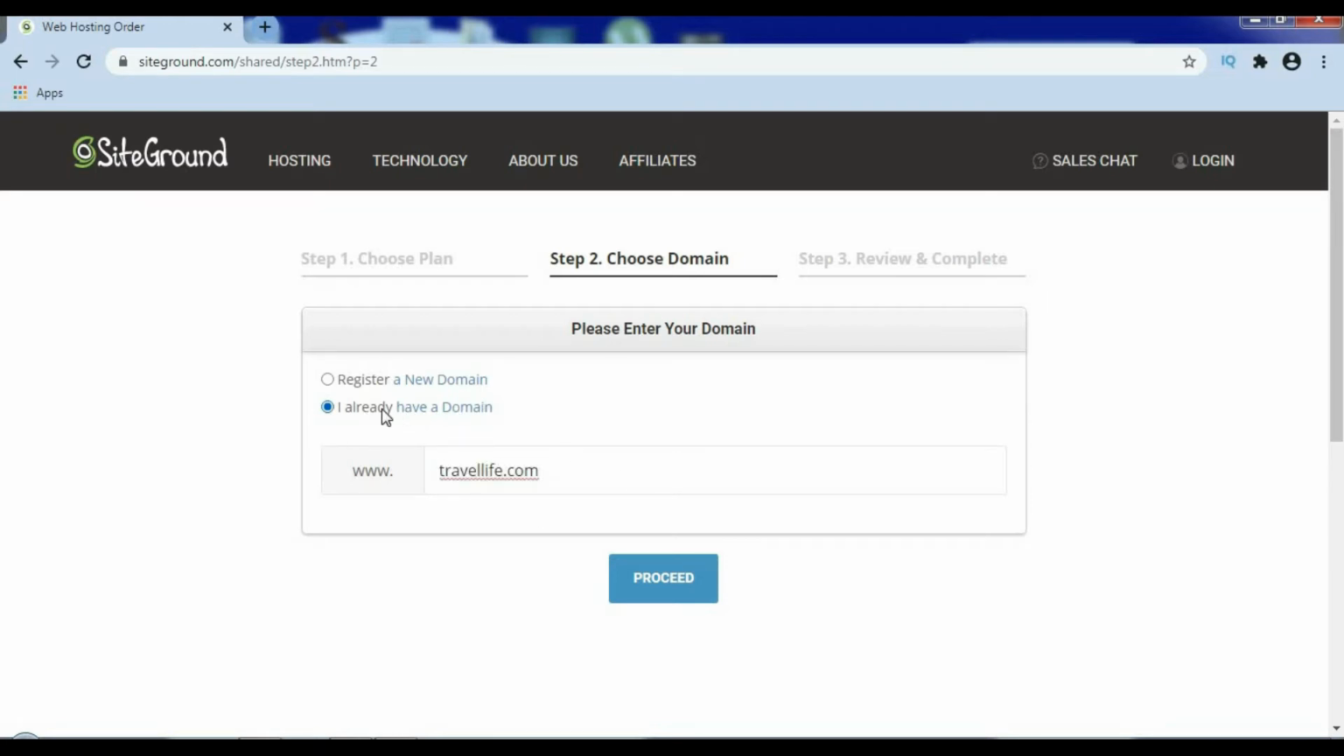So if you have selected second option, then make sure you copy the domain from GoDaddy or Namecheap. You have purchased a domain, just copy that domain and paste over here. But in my case, I will just type randomly. I don't want to purchase. So I will just type randomly just to show you how to purchase hosting from SiteGround. I will select second option, that is I already have a domain, and click on proceed.